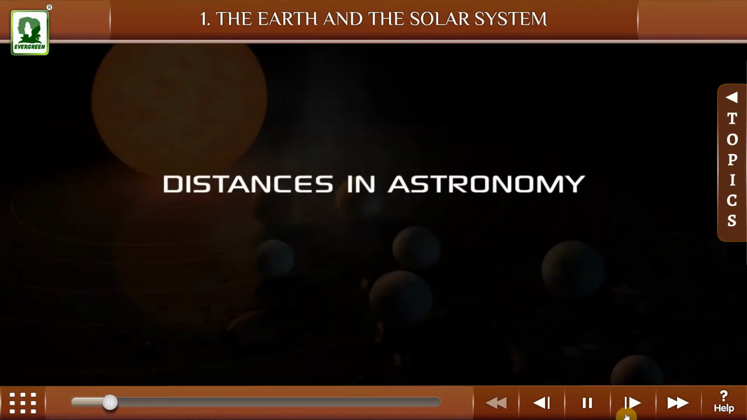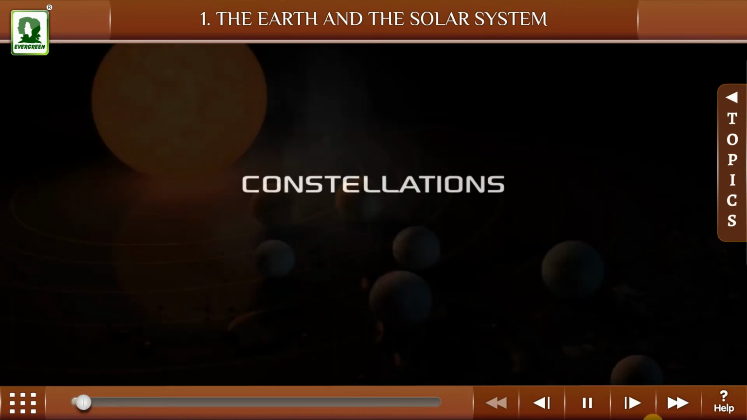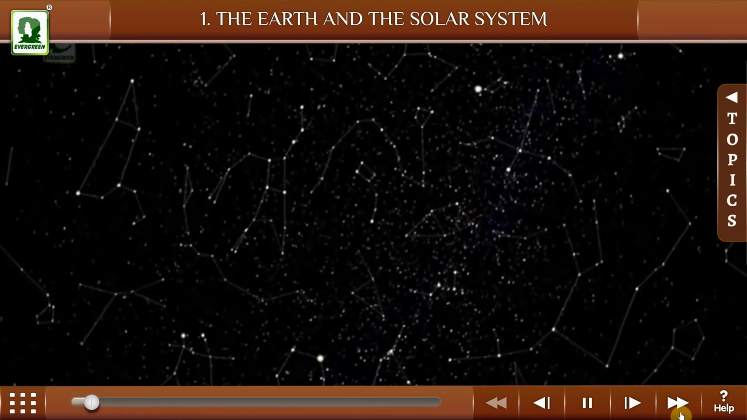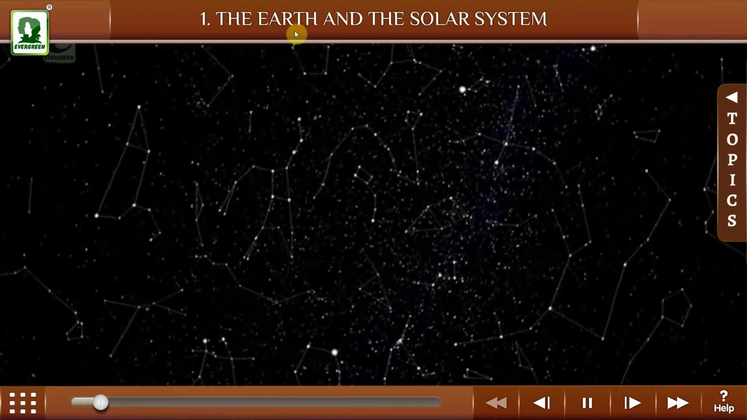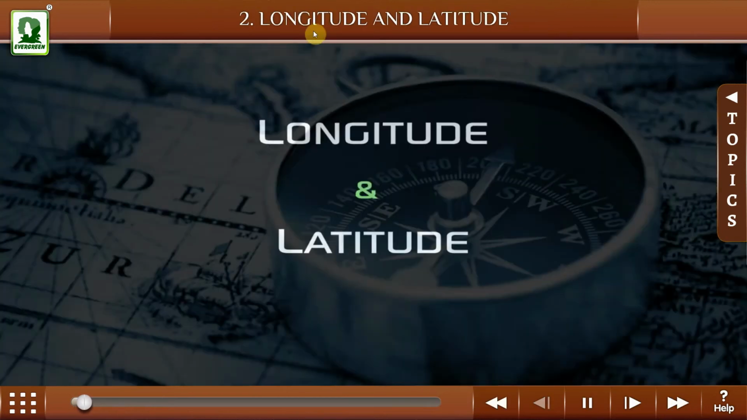Distances in astronomy. Constellations. If we look at the sky on a clear night, we will notice various patterns formed by stars.